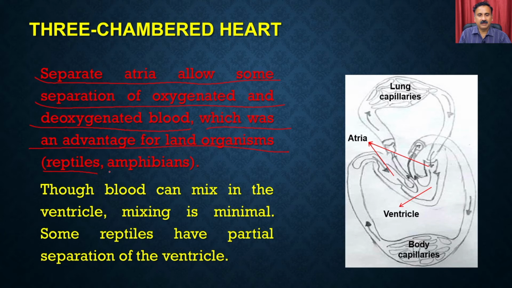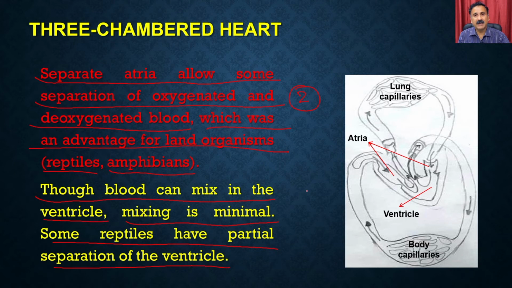For example, the reptiles and the amphibians. So you have two chambers in the atria, and a single ventricle. Though the blood can mix in the ventricle, the mixing is minimized. Some reptiles have a partial separation of the ventricle.